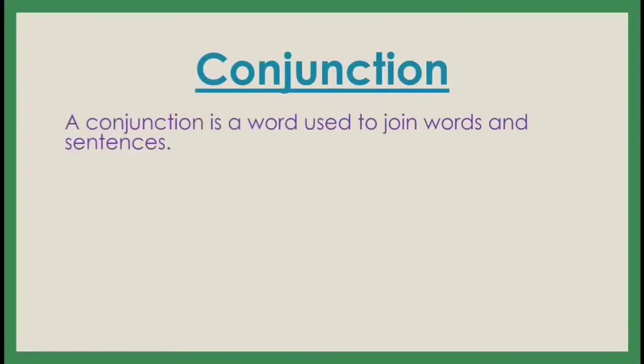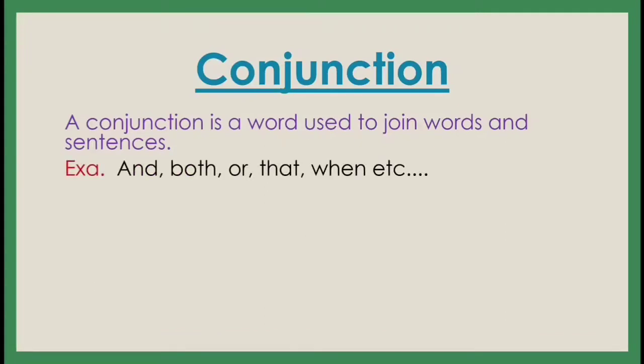Now see the next one, conjunction. A conjunction is a word used to join words and sentences. A conjunction is a word that is used to join two words together and two sentences together.